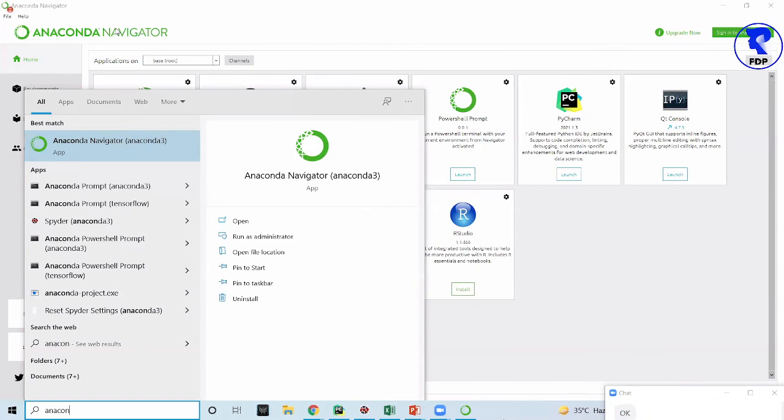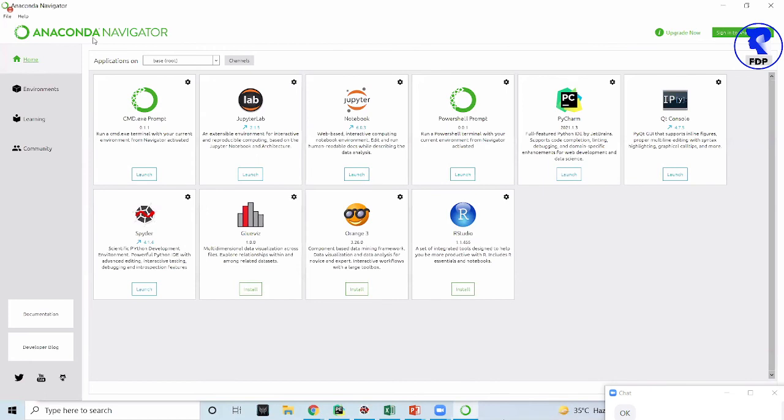Okay, I think Shanti ma'am has confirmed that she got it. Kiran ma'am, it seems like you clicked on this one. Please click on this Anaconda with the green colored logo. Then you'll get this green colored logo.